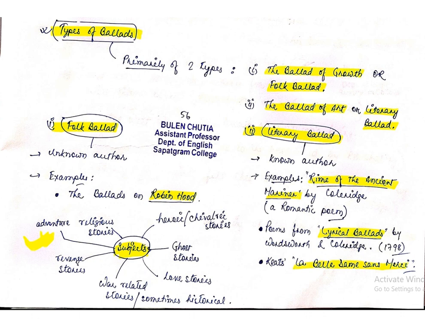Now coming to the subject matters or the themes that the ballads actually cover. Okay, it may cover adventurous stories. Okay, it may cover religious stories. It may also talk about heroic or chivalric stories, ghost stories, love stories, war related stories. Sometimes historical references can also be traced in such kind of ballads. Okay, and the revenge stories, horror type of things, the revenge ones. So these are the subject matters.